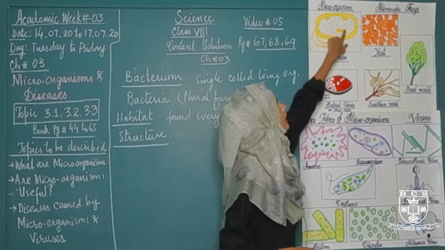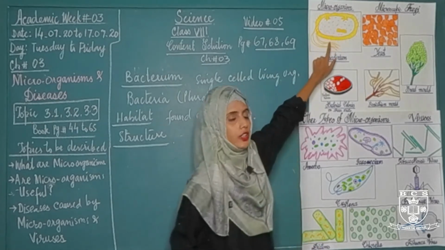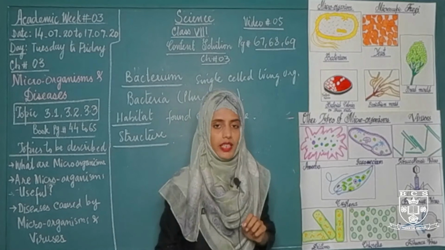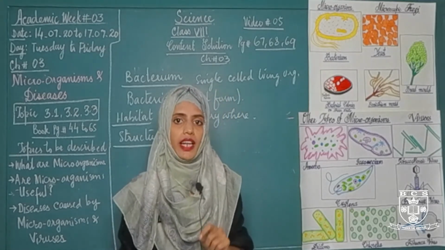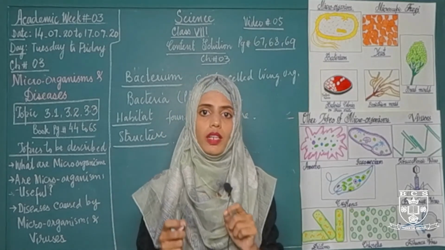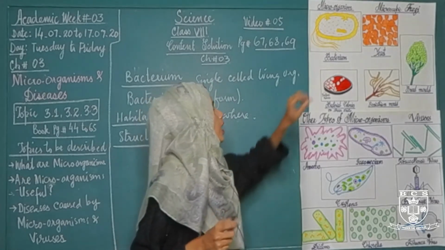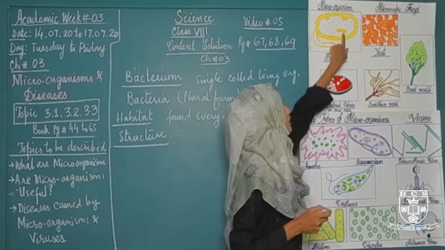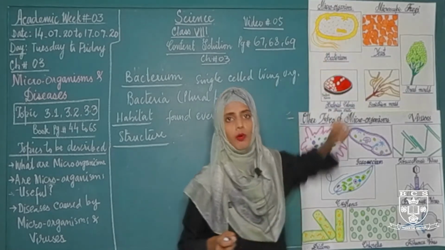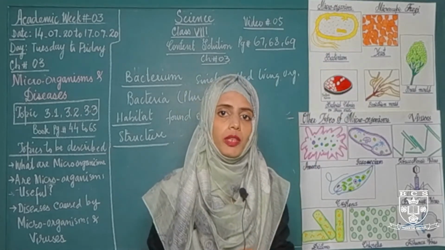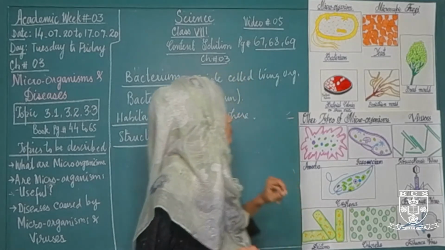Inside the cell membrane, this fluid is called cytoplasm. Because bacteria is a primitive living organism, that's why bacteria does not have a true nucleus. They have just a loop of DNA which is present over here. This is a loop of DNA which have all the genetic information of a bacterial cell.